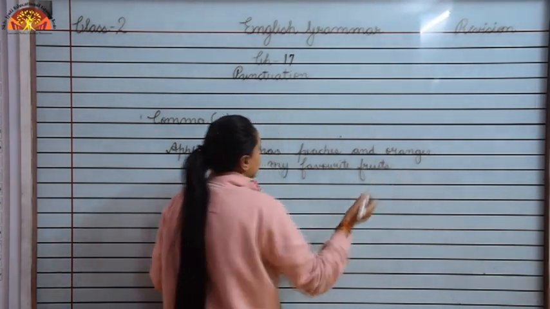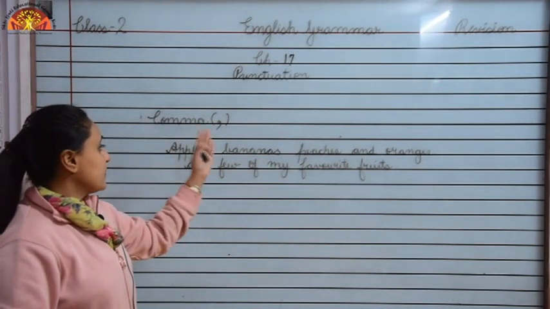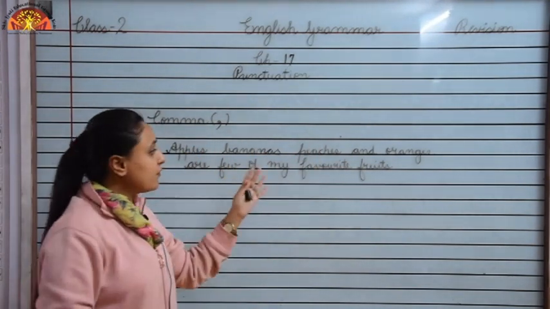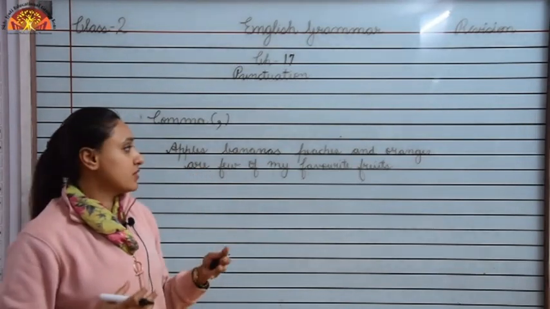So children, this sentence says apples, bananas, peaches and oranges are few of my favorite fruits.